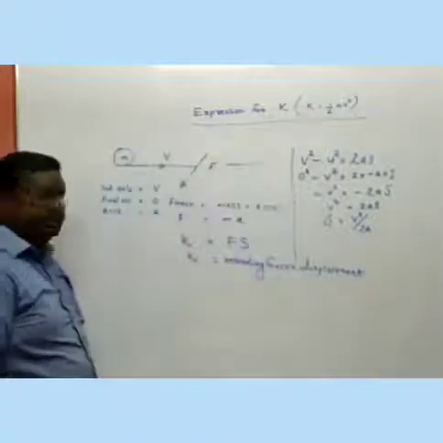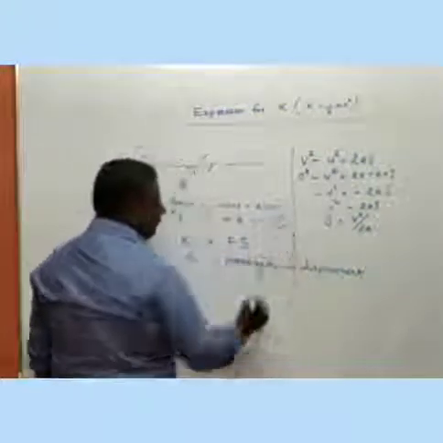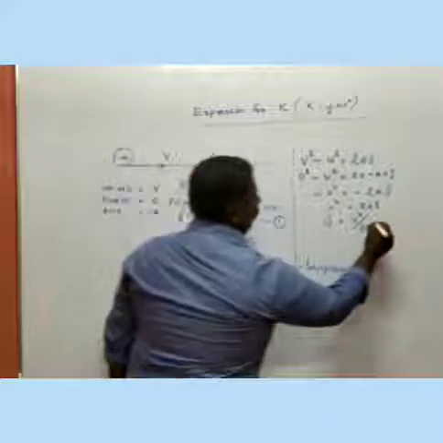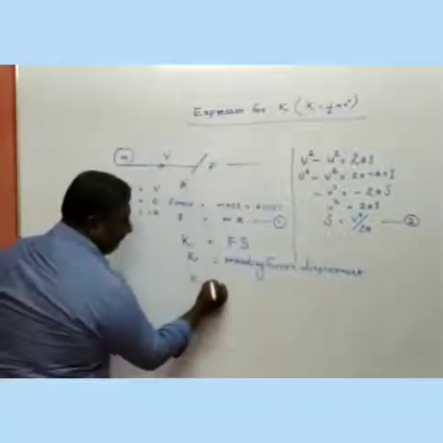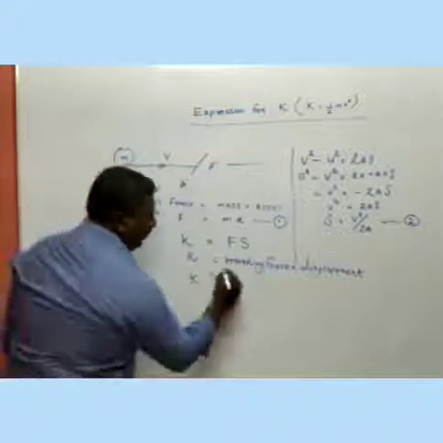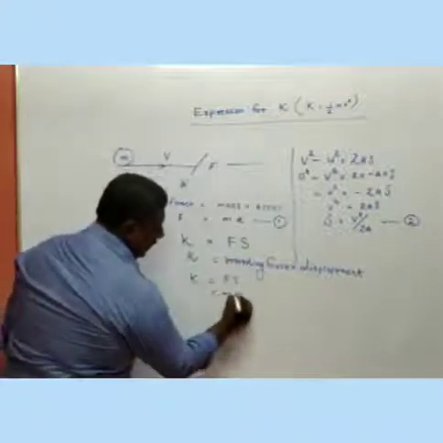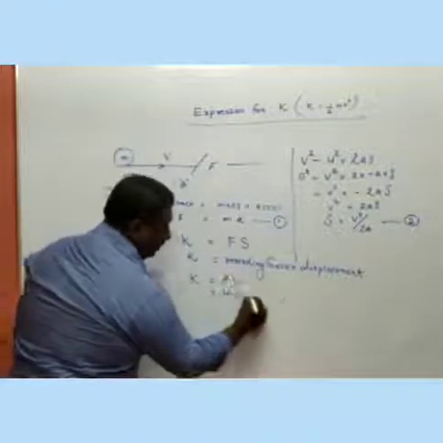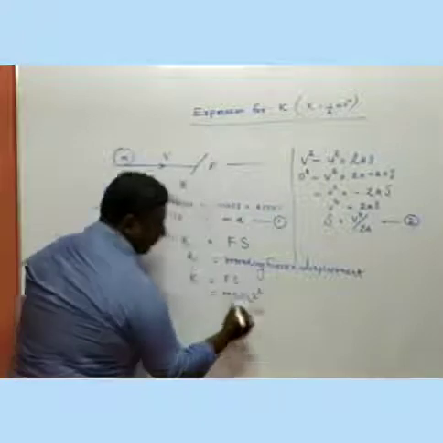Can you follow me? Then we got the value of force ma, and for the s, substitute here k is equal to fs, that's equal to ma into, in the place of s, v square by 2a.